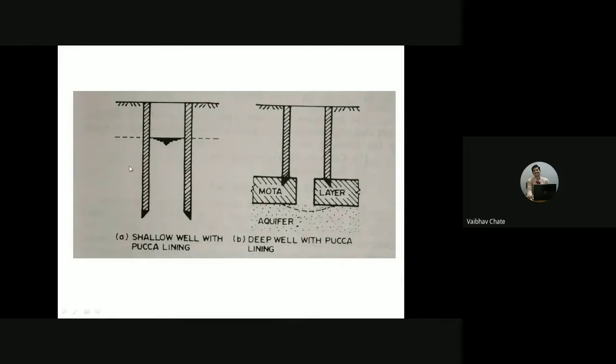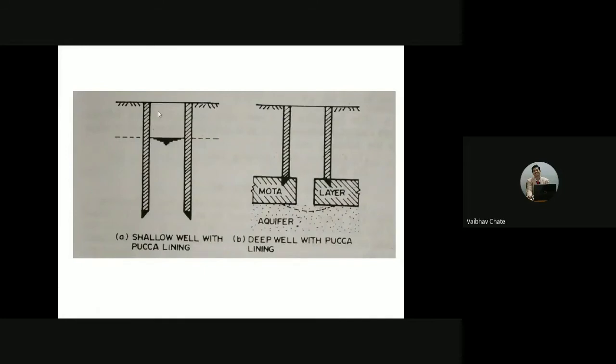That means there is no way that the water is going to enter the well through the sides, because we have now gone for lining. It acts like a barrier here. The water will not be allowed to pass through this particular material, brick masonry or stone masonry, and because of this the water has to enter through the bottom. Please understand this. Now the question comes, which well is more prone to contamination?